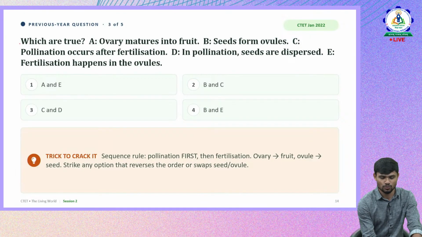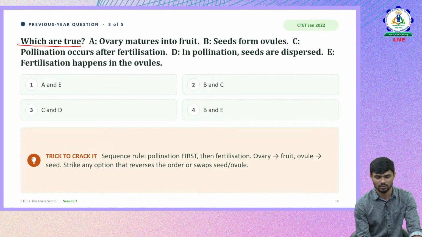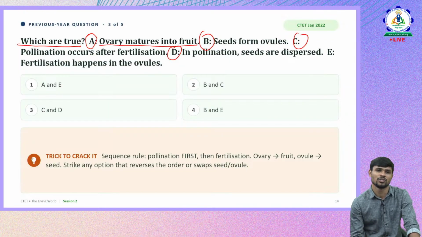Then which are true? Again the question is, which among the following is true with respect to, I think, reproduction. Let us see the options. Option A, option B, option C, option D. Ovary matures into fruit. Does the ovary mature into fruit?